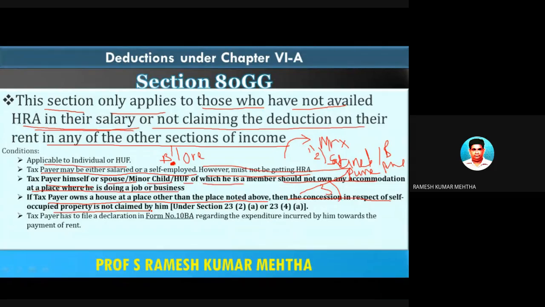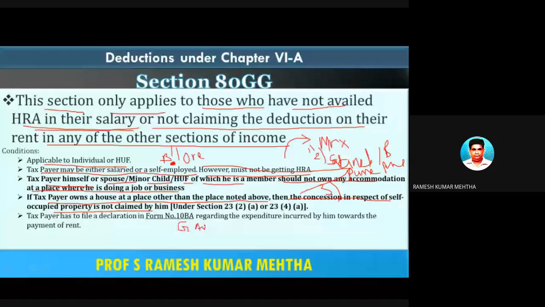If the house is self-occupied, the GAV is nil, NAV is nil, municipal taxes are not allowed, and finally the standard deduction under section 24 at 30% is not claimed, and section 24(2) loan interest is allowed on loan paid for the construction or purchase of the house property.